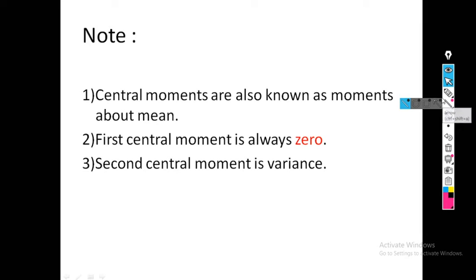Again, there are 3 notes. The central moments are also known as moments about the mean. The first central moment is always 0 and the second central moment is the variance, that is sigma square.